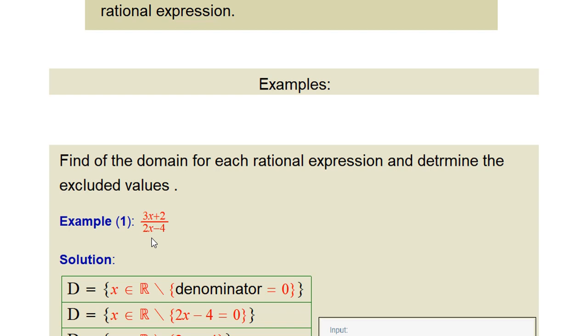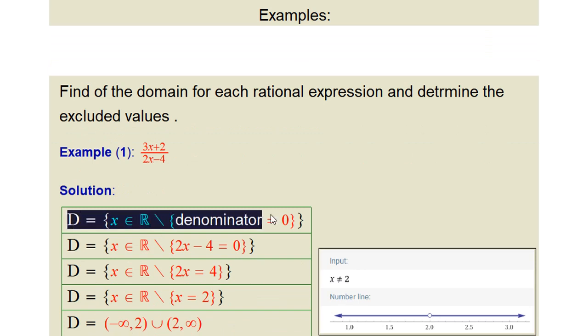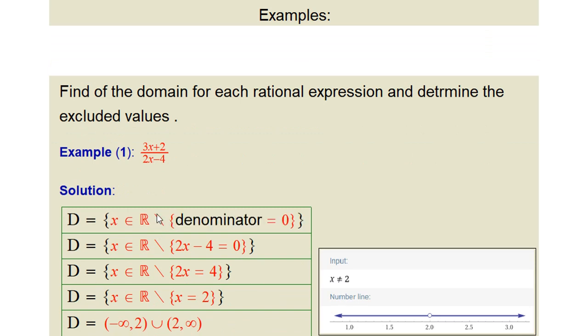What's the formula for the domain here? The question asks you to find the domain. The domain is all real numbers except the values where the denominator is zero. This value we call the excluded value.